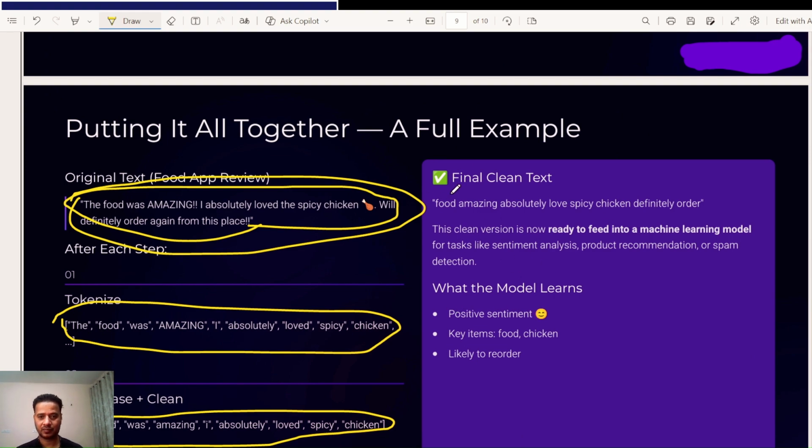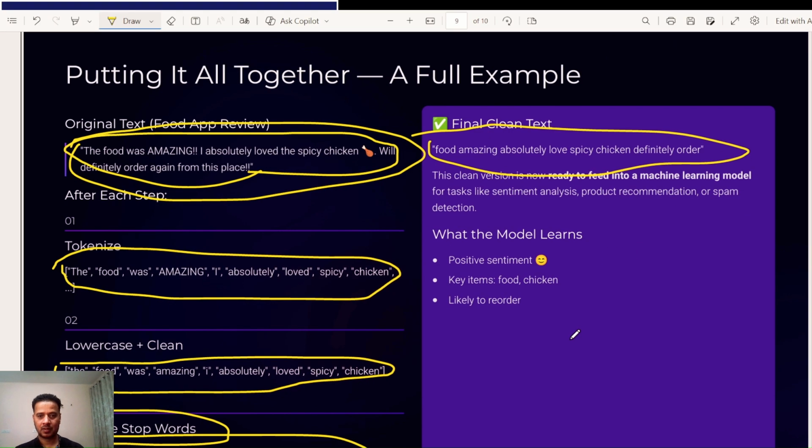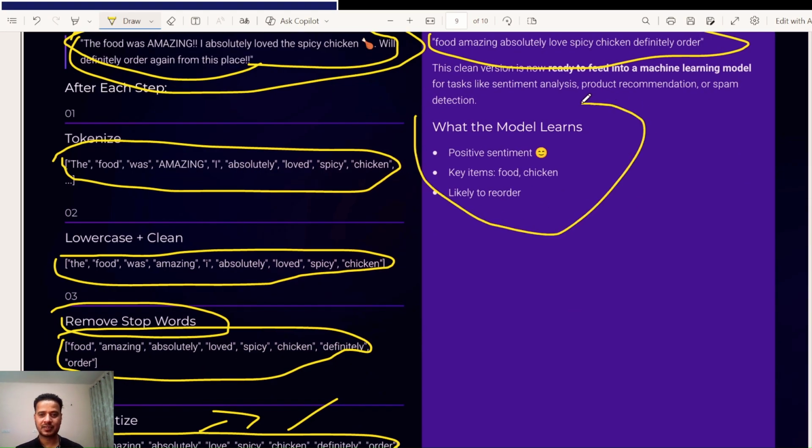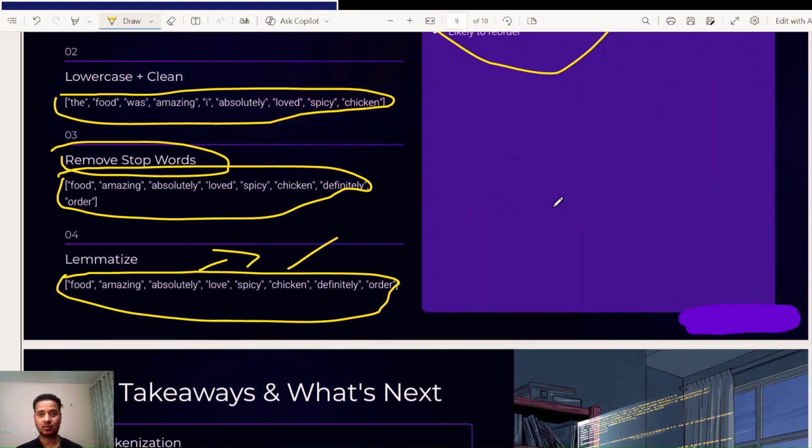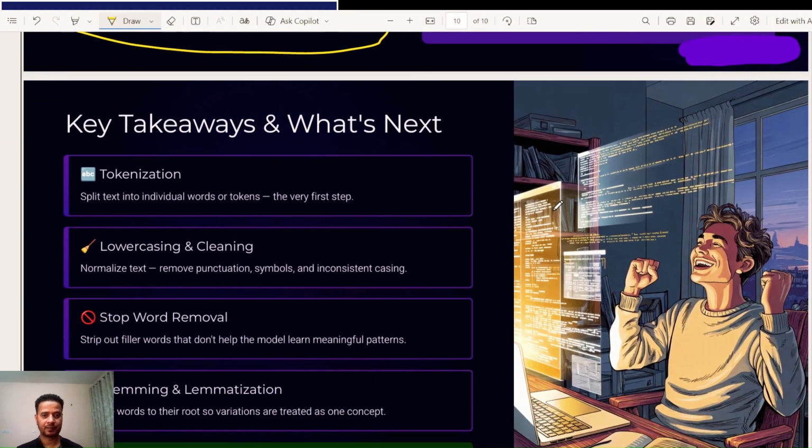This is the clean version. If you see, this clean version is now ready to feed into a machine learning model for tasks like sentiment analysis, product recommendation, or spam detection. This is the important part, especially when you are working in a RAG based system.